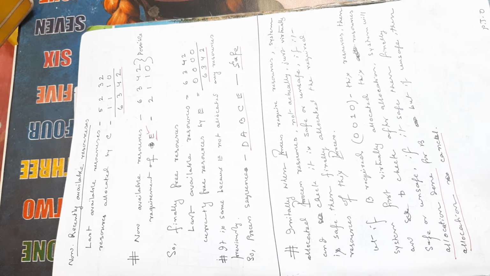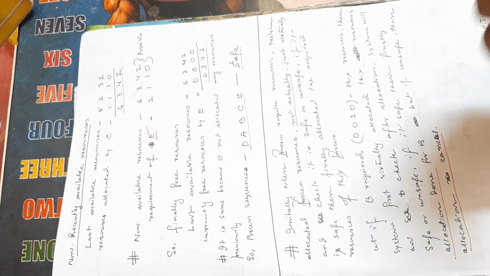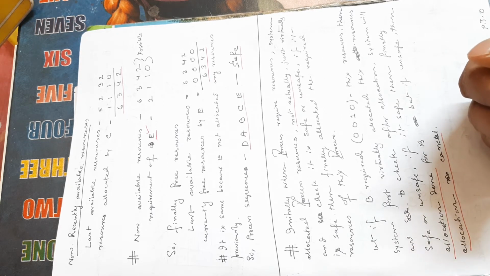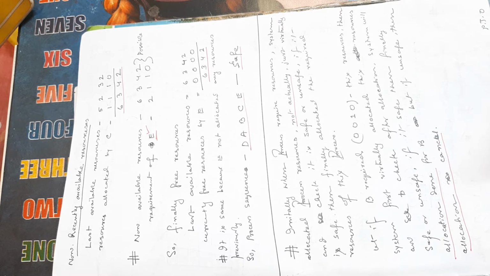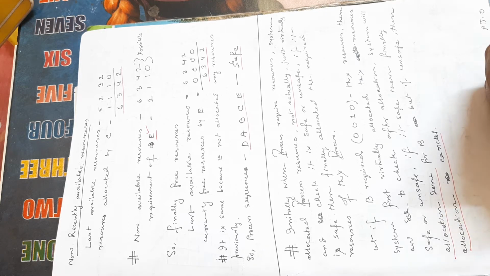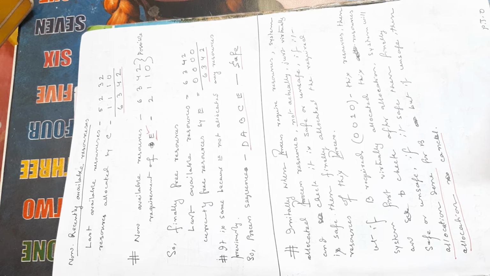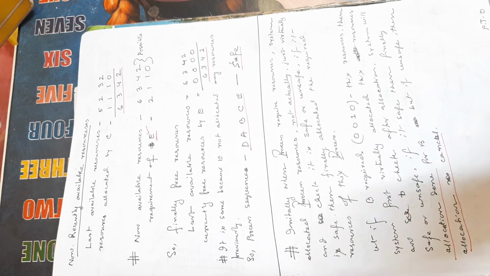The system first allocates the resource to the process virtually, and sees whether, after allocation of this resource to this process, the system will be safe or not. If the system is safe, after that the system permanently allocates these resources to the process. If the system is not safe, the system will be rolled back, and the system will not give this resource to this process. So this is very simple.